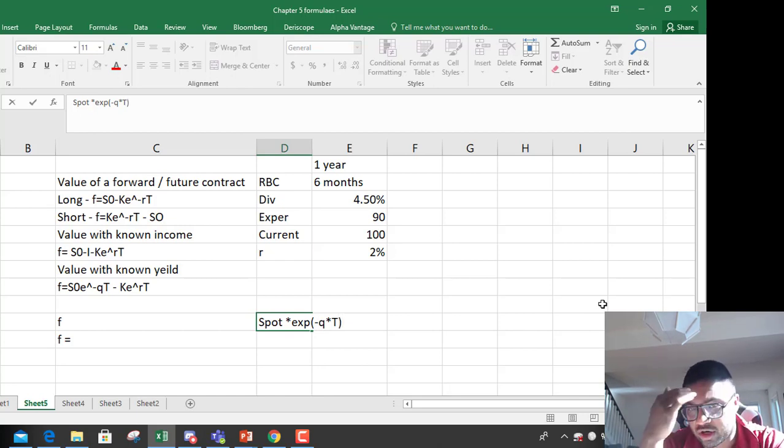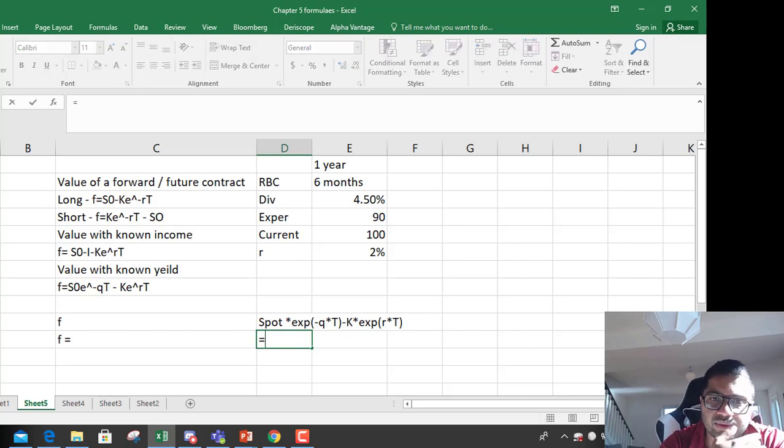So you discount spot by income and you compound K, that is the expiry price, that means the forward price, by exponential R into T, whatever interest rate is given, into T.